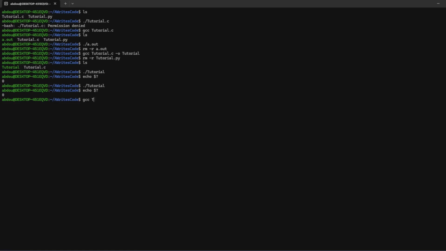So we have to go gcc tutorial.c and give it the name. And be careful with what you name it because the compiler will overwrite whatever file if it already exists. Check. Yep, we made it. So now we go tutorial. And now if we check what our return value was, 4. Well, it gave us command not found because we didn't use echo, but that's not important. This 4 is what's important.